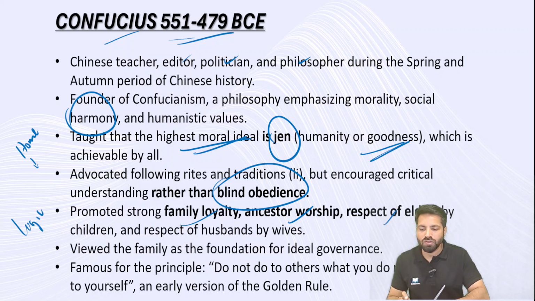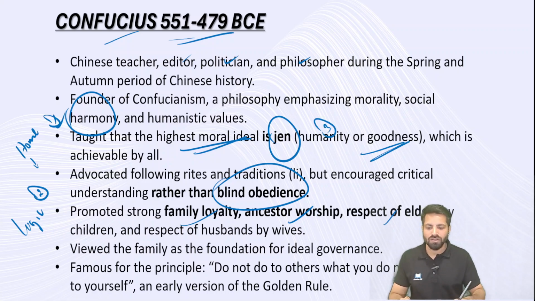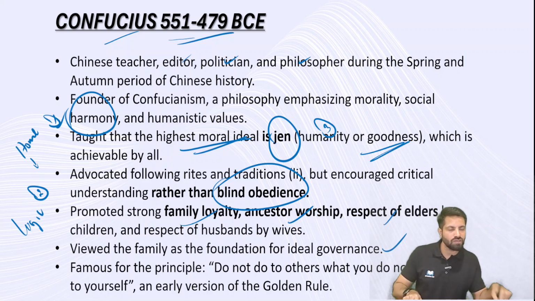Logical reasoning. So he talked about harmony first, he talked about logical reasoning second, he talked about humanity and goodness, right? And he told that the individual family is the foundation of ideal governance. If there is harmony, if there is goodness within one particular family, it can be seen at a social level in a community, and again the same thing can be seen at a national level or the country level. So family is considered as a foundation for governance. So here you are connecting philosophy with politics, connecting philosophy with governance.